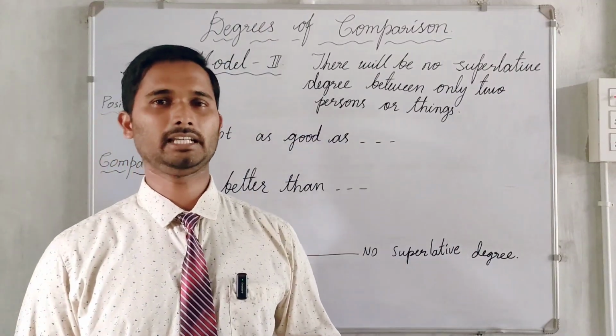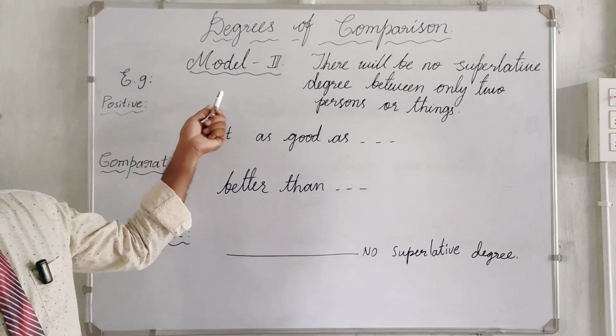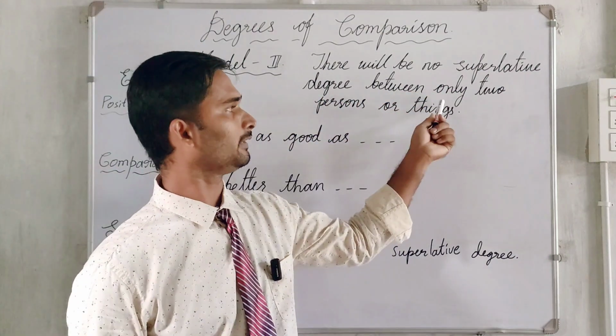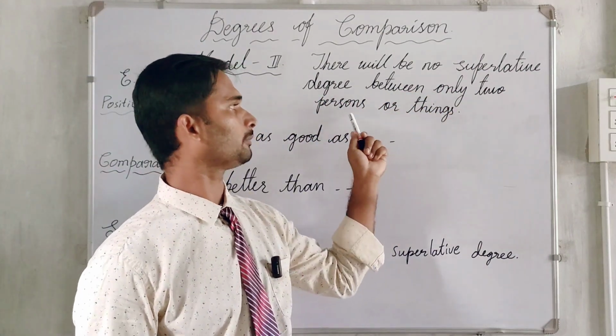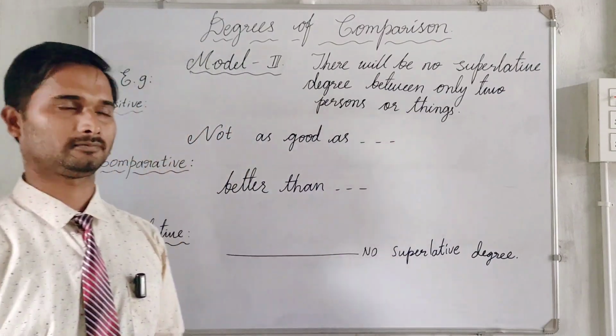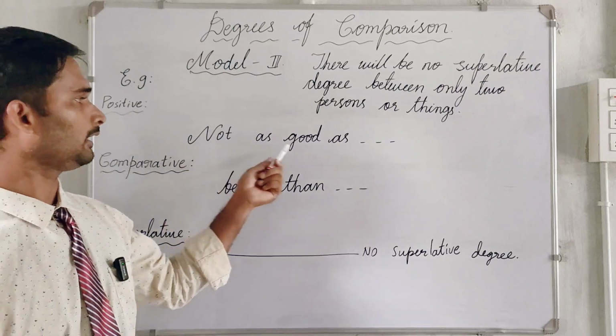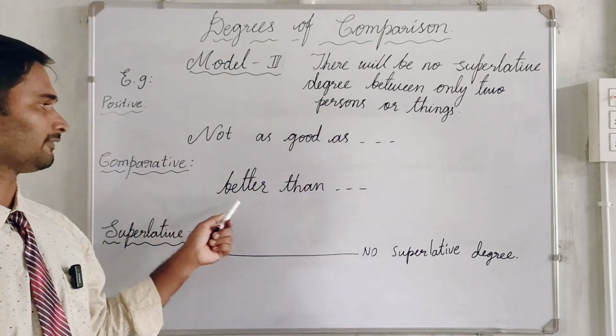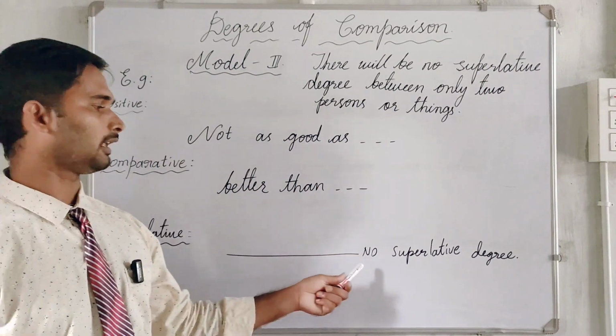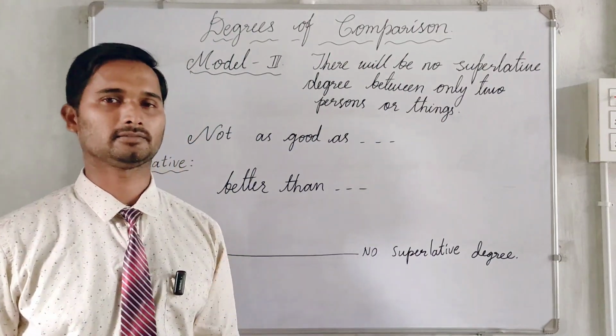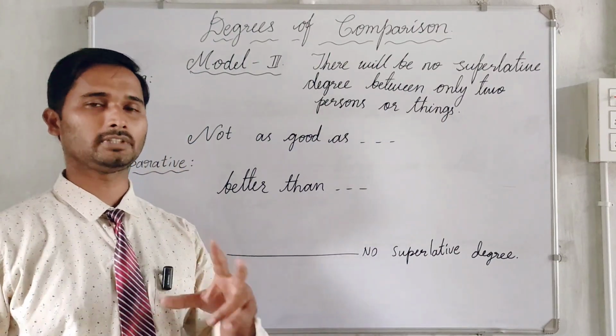Let us learn the degrees of comparison. Model 3: there will be no superlative degree between only two people or things. The key points, the hints: the positive is not as good as, the comparative is better than, and this model has no superlative degree because we compare only between two things or two people.